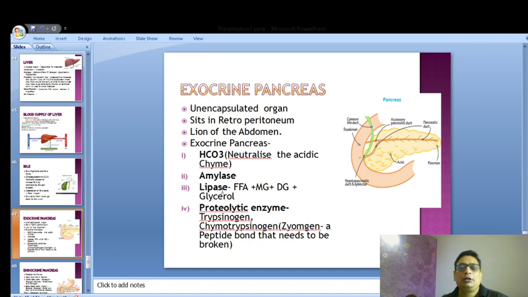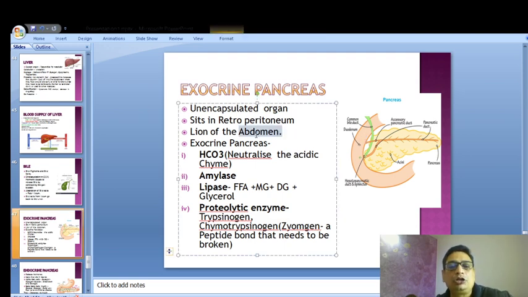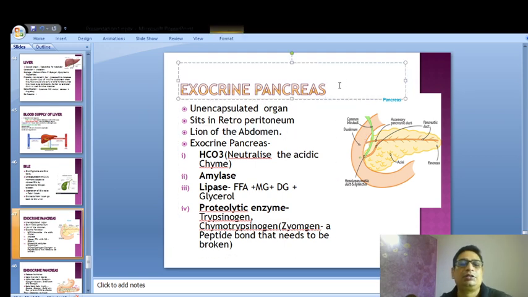Now the pancreas, a very, very important organ, I'm trying to cover in a hurry. So this is the pancreas. This is called the lion of the abdomen. It's retroperitoneal in nature. All the contents of the abdomen are inside the peritoneum, and the pancreas is called a retroperitoneal organ, which is just behind the peritoneum.